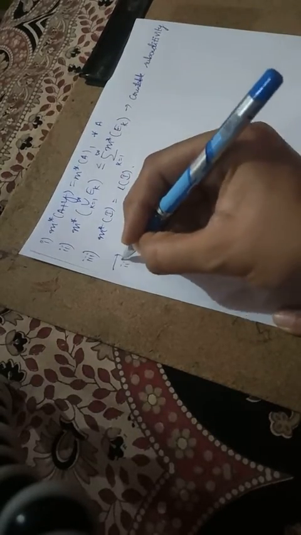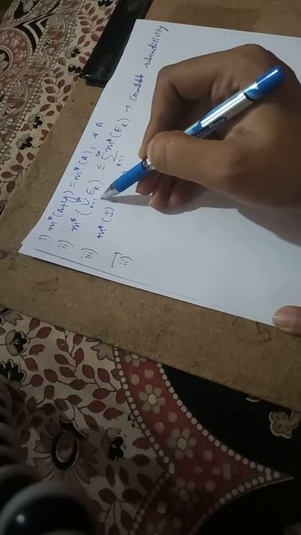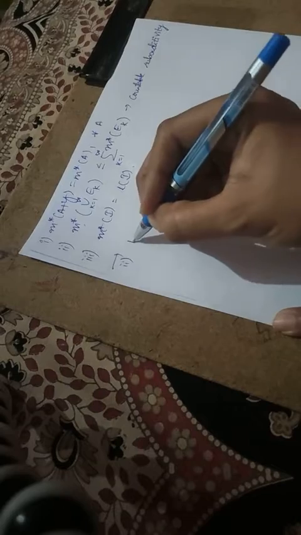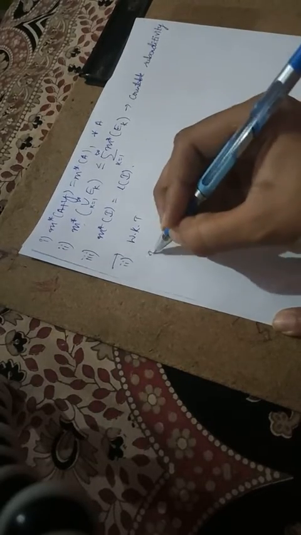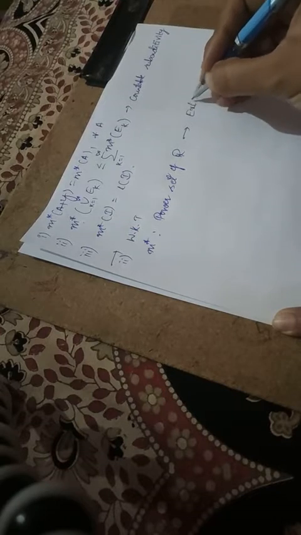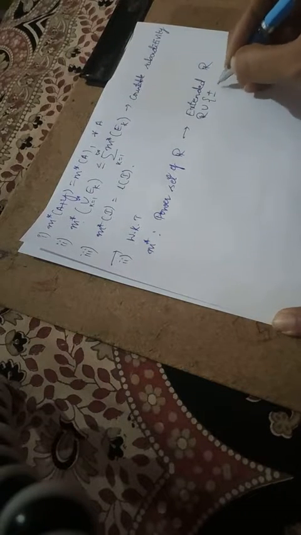First one is m star of union k equal to 1 to infinity ek is less than or equal to summation k equal to 1 to infinity m star of ek. Here we know that m star is a mapping from the power set of R to extended R, that is R including plus and minus infinity.